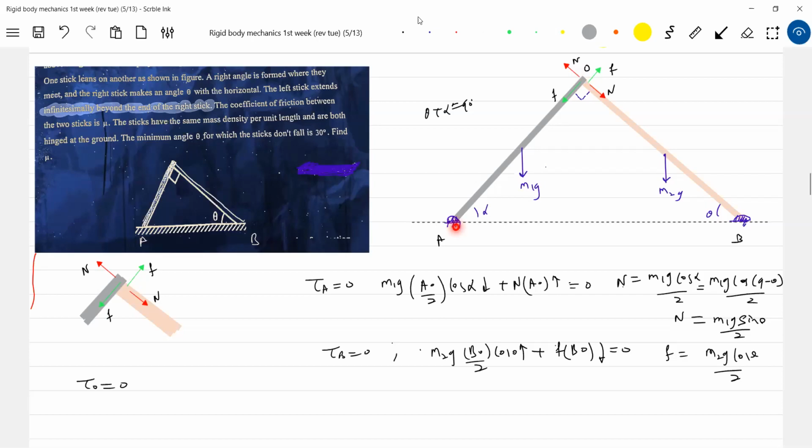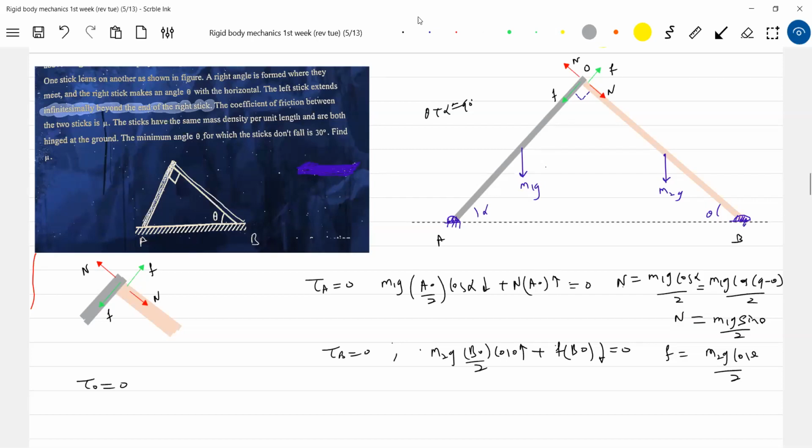Directly divide both equations, N by F. See, F equal to mu N. So directly we'll go for F equal to mu N, you go for it. So he's asking the minimum angle for which the stick doesn't fall. M1 by M2 is tan theta. M1 by M2 will become tan theta.